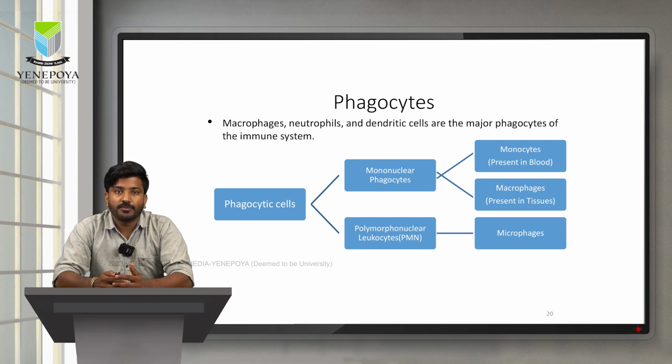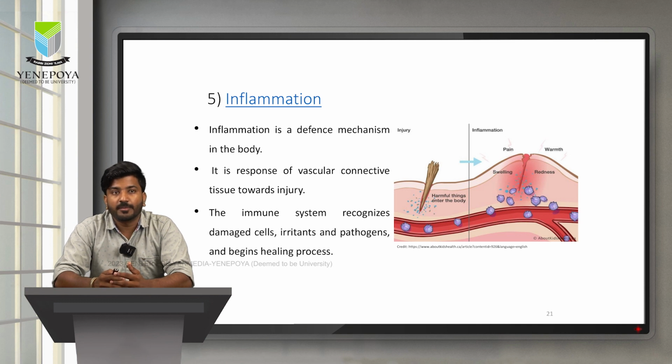Phagocytes can be of two types. We have the mononuclear phagocytes and we have the polymorphonuclear leukocytes. Mononuclear phagocytes in the tissues are called macrophages, whereas if they are present in the blood, they are called monocytes. Polymorphonuclear leukocytes are called as macrophages. These cells together are involved in phagocytosis, a process by which most of the pathogenic organisms are destroyed in our body.